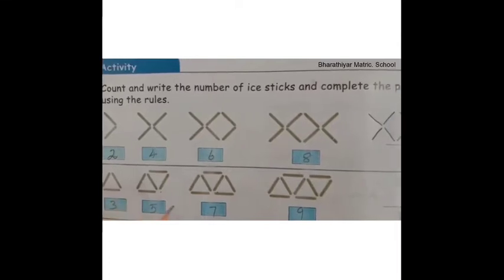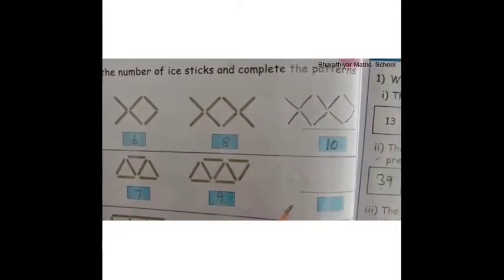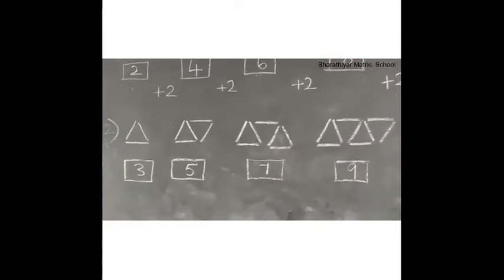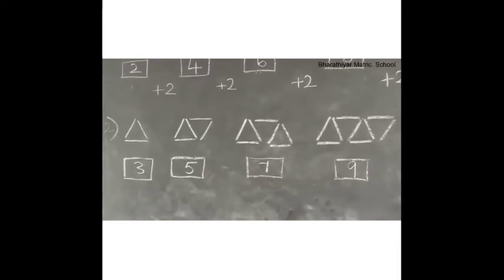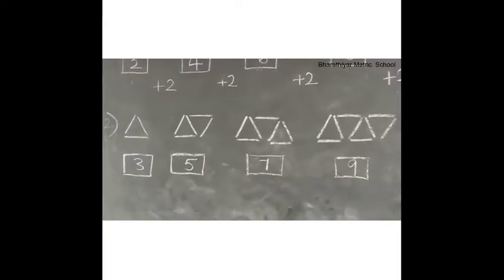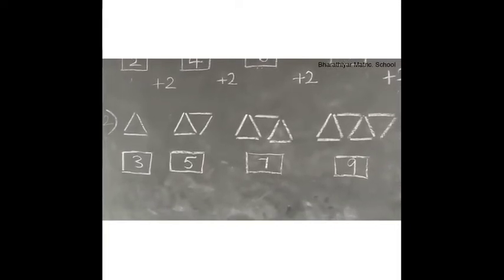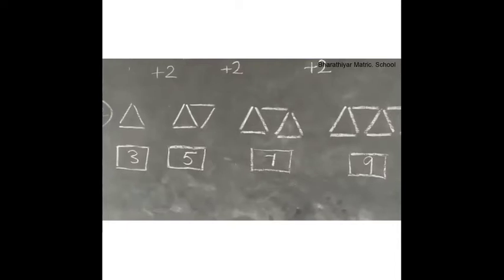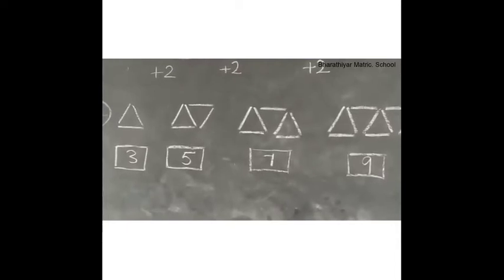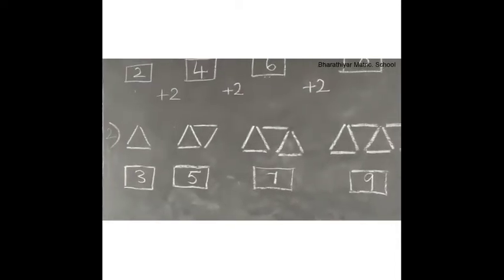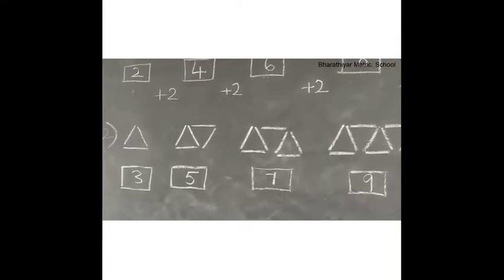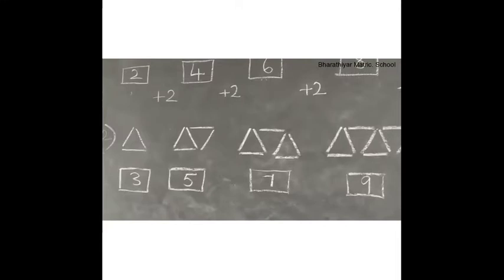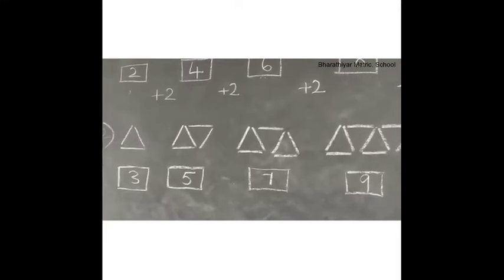Children, are you able to find the rule for this pattern? We have to follow 2 rules here. First rule is we have to add 2 with all the numbers repeatedly. Second rule is we have to draw the sticks in the given pattern. First, let us see the numbers.